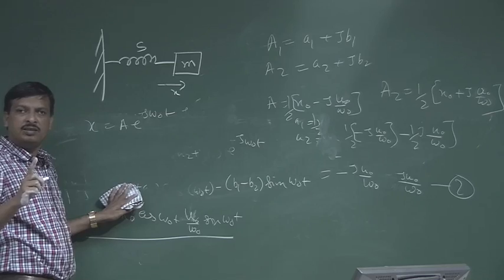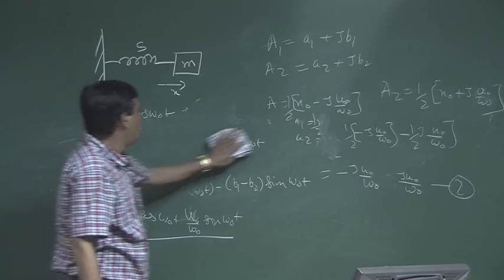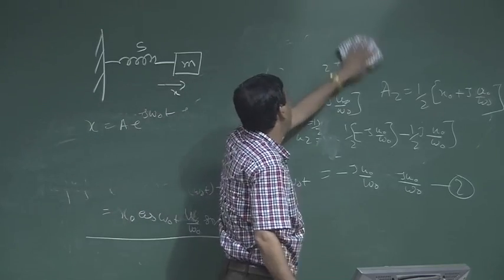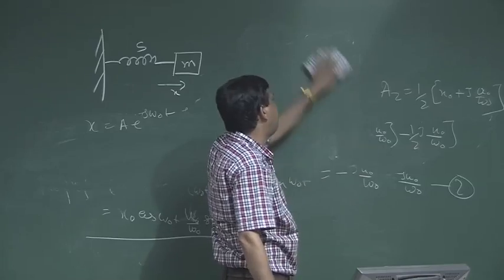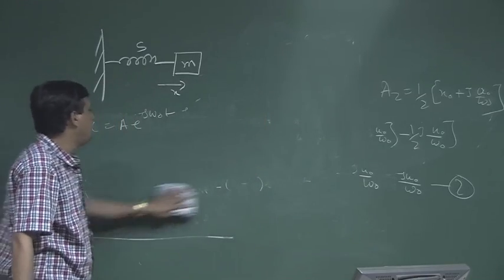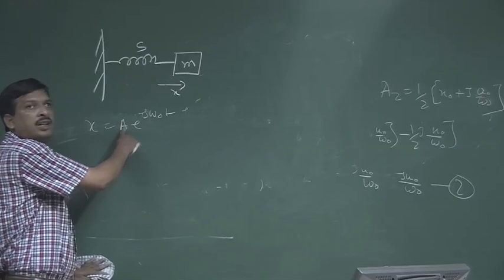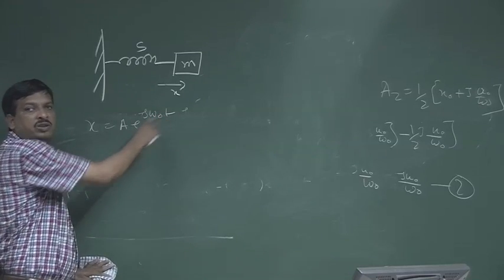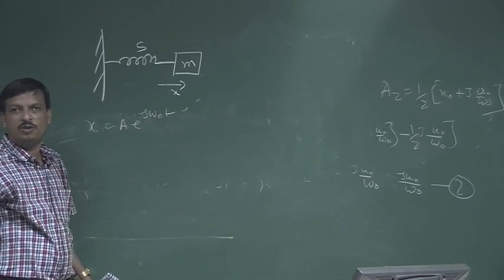Why do I write this equation? Because later on, when we go for the design and acoustic wave propagation, we always say the displacement is in the form of a e to the power j omega 0 t. That is why I want to derive this equation.